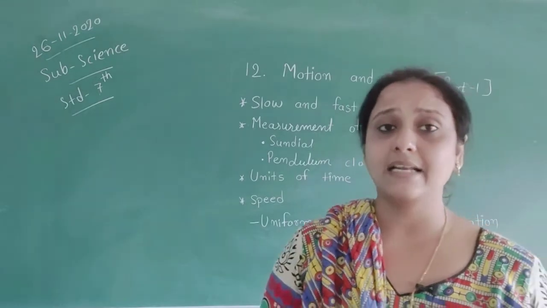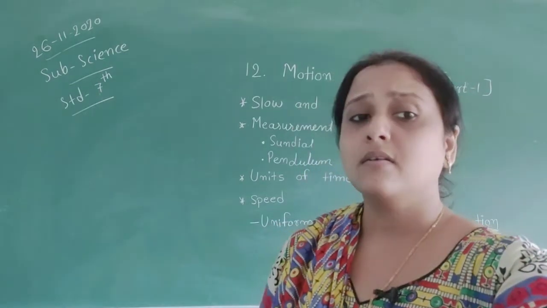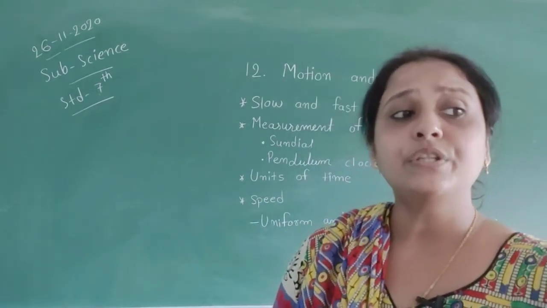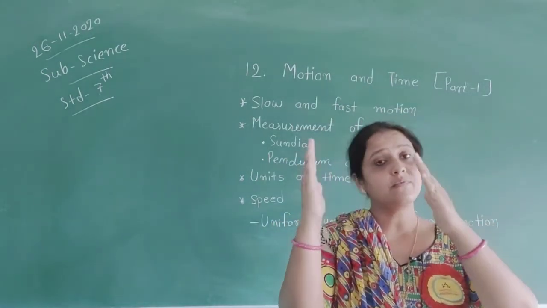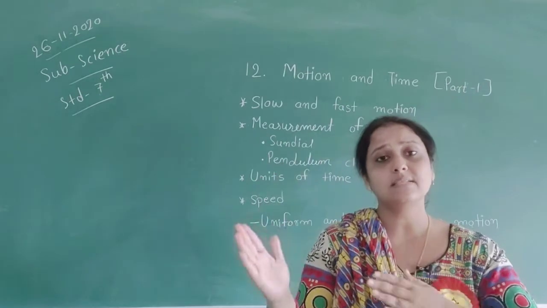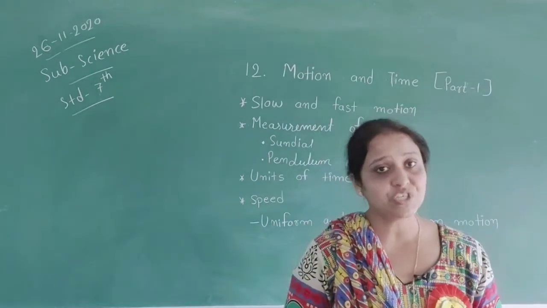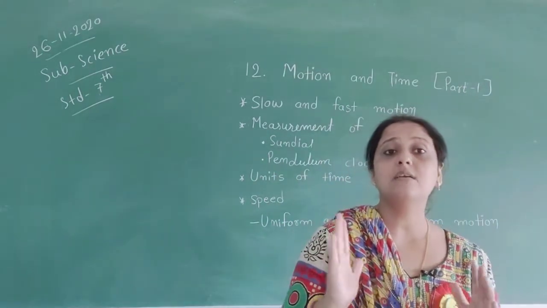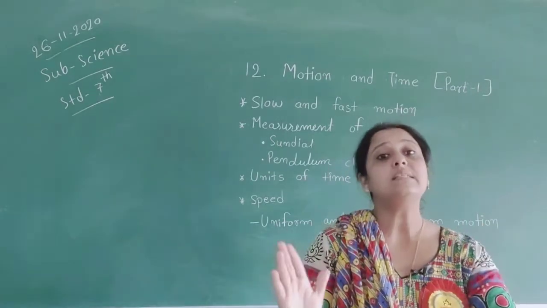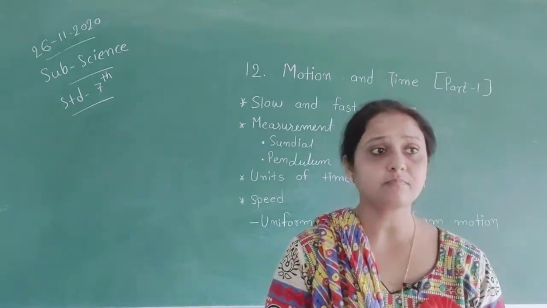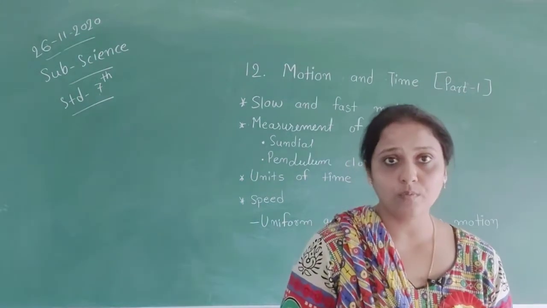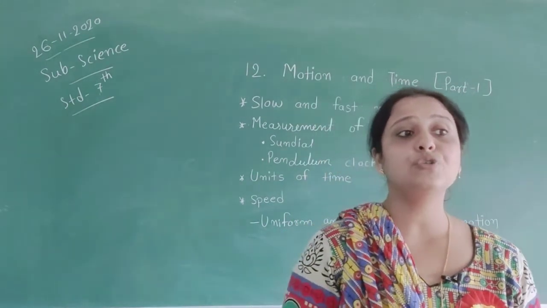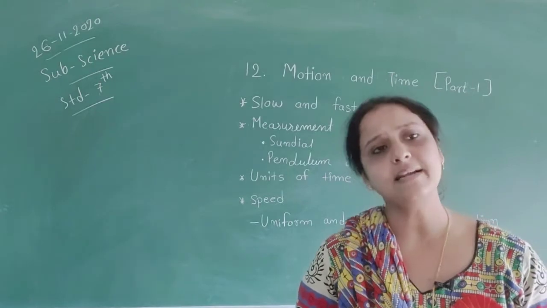That means this activity proved that the sundial works on the position of the sun. When the position of the sun changes, the time also changes. The decrease and increase in the length of the shadow during daytime was used to measure time in sundials.